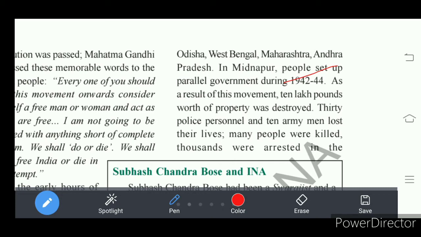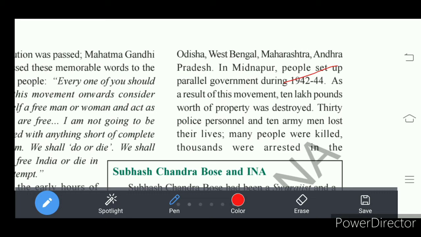The British government did lathi charges and police firings in the Quit India movement. In the lathi charge and police firing, thousands of people were killed and many were taken into custody.